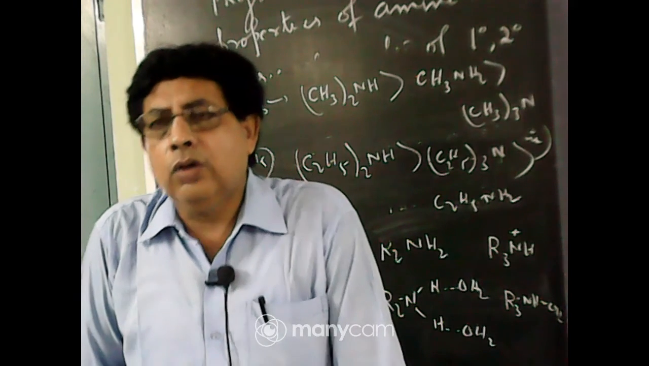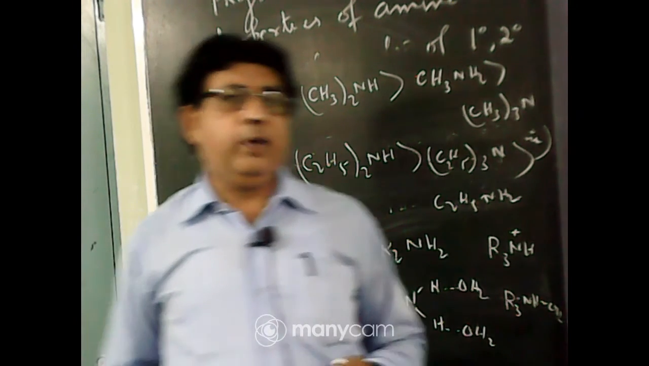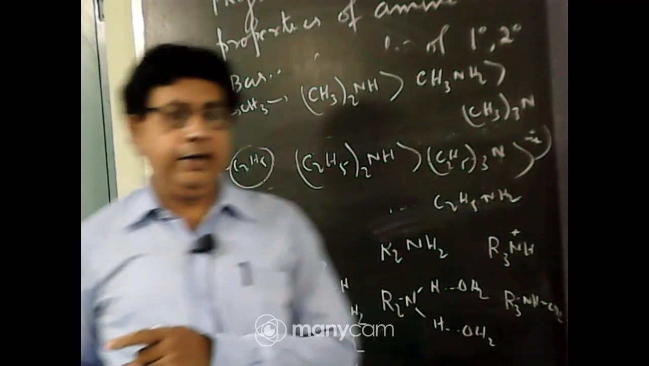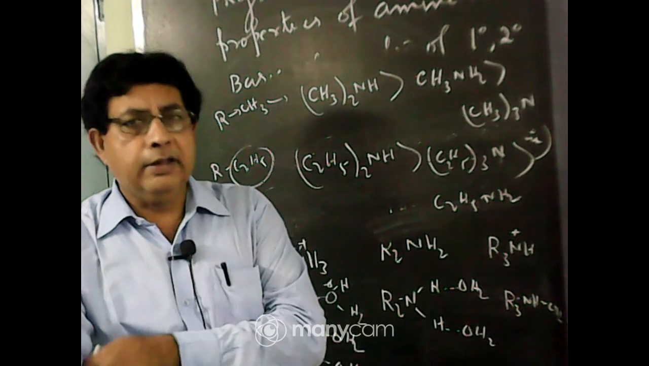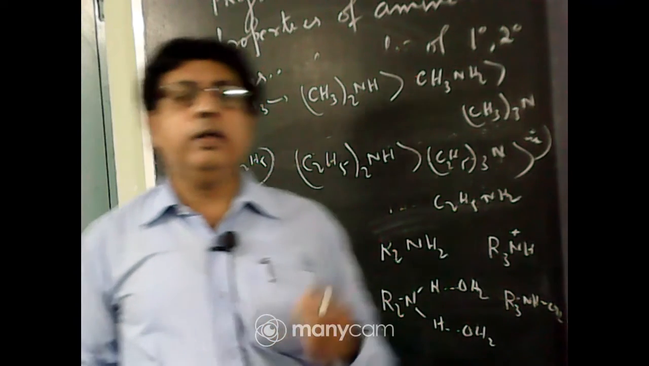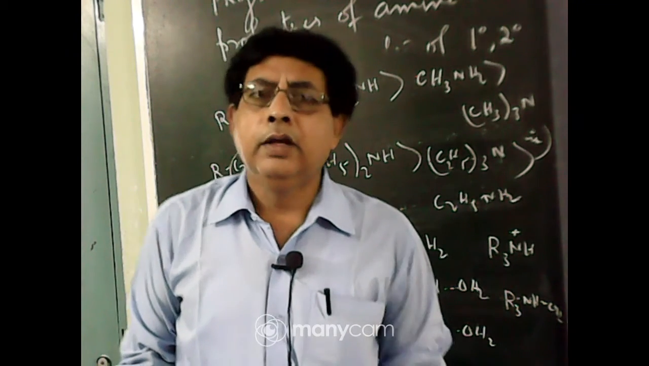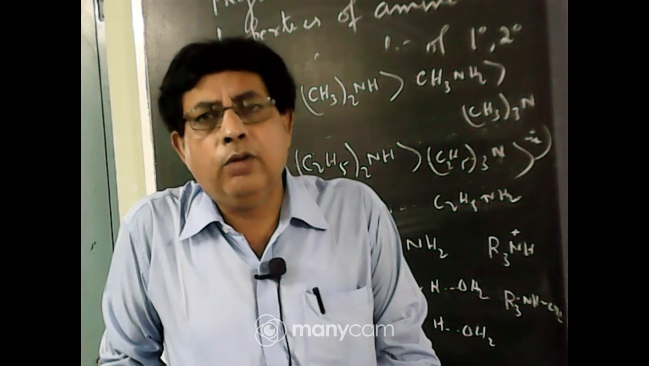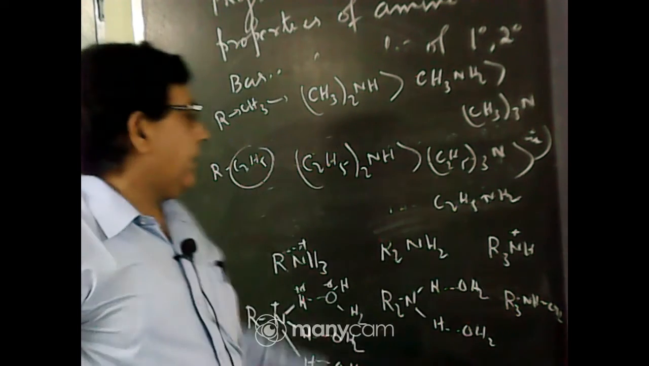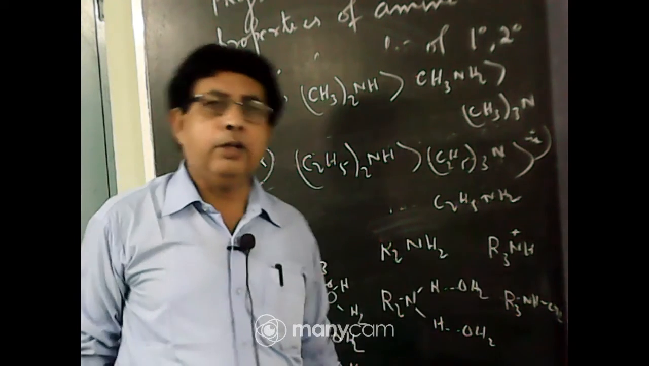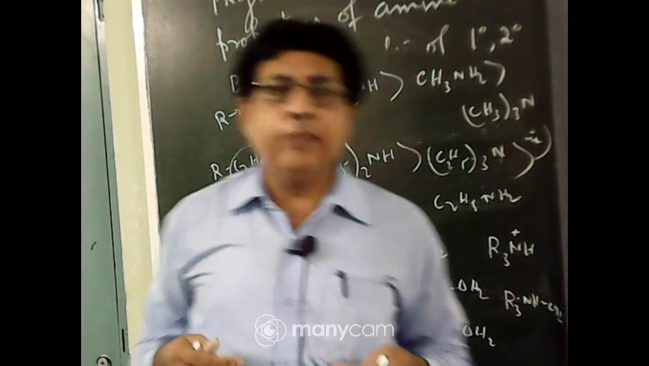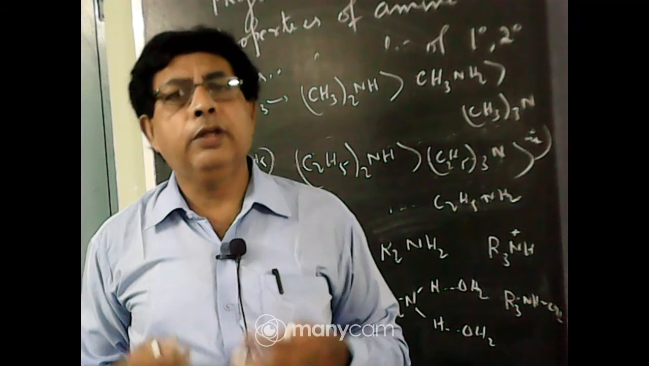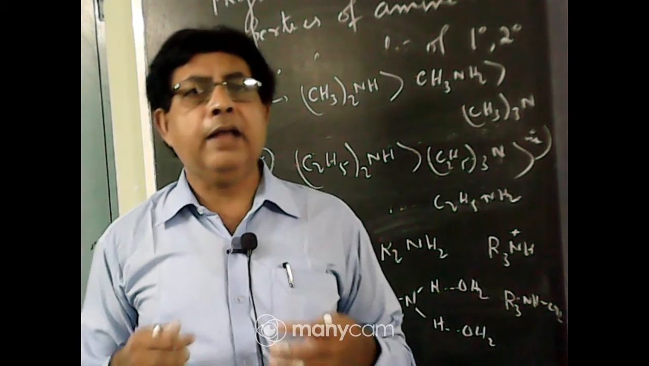But in aqueous solution, another two factors operate in deciding the basic character. One is solvation of cation, another is steric hindrance. The solvation of cation is maximum for primary amine because it can form three hydrogen bonds with water molecules. But tertiary amine can form only one hydrogen bond. So due to solvation of cation, primary amine cation is most stable, it will be most basic, and tertiary amine will be least basic.